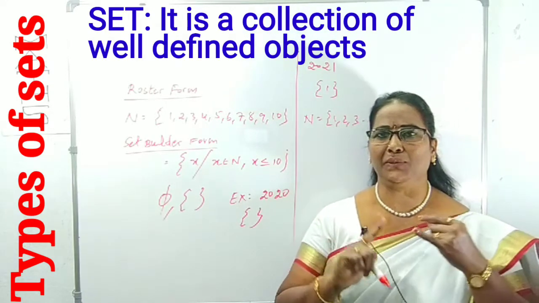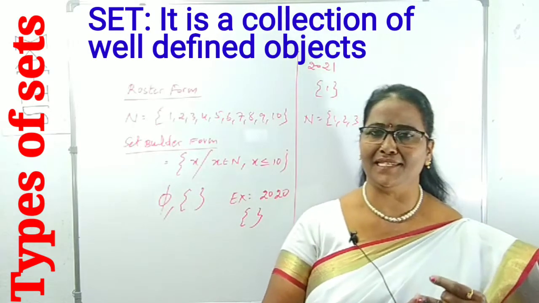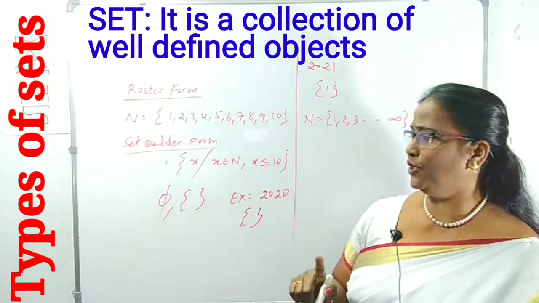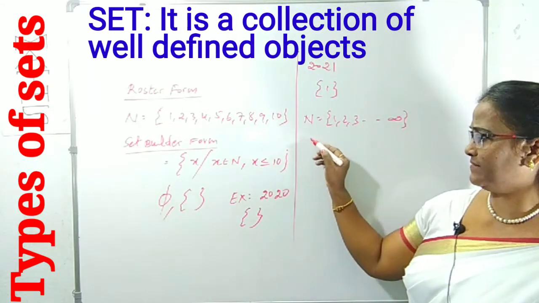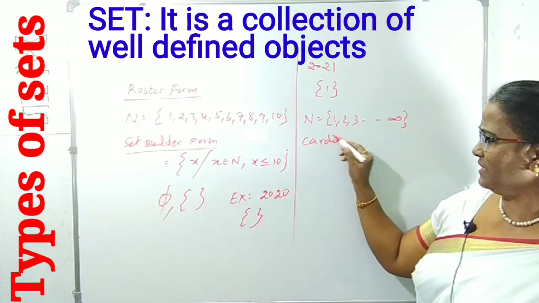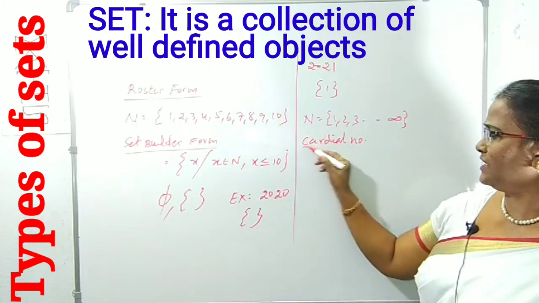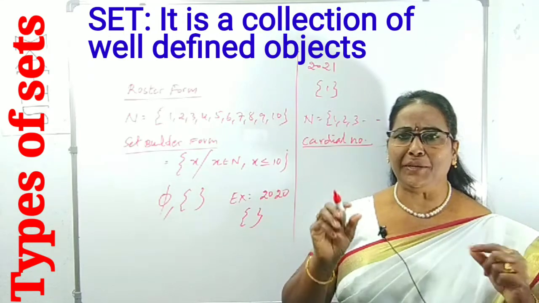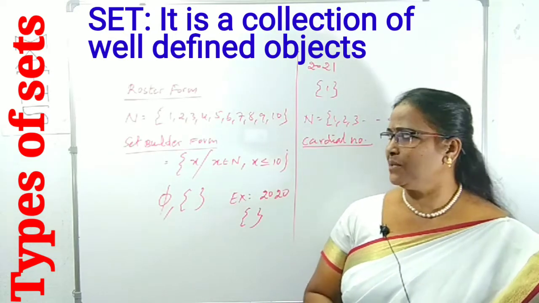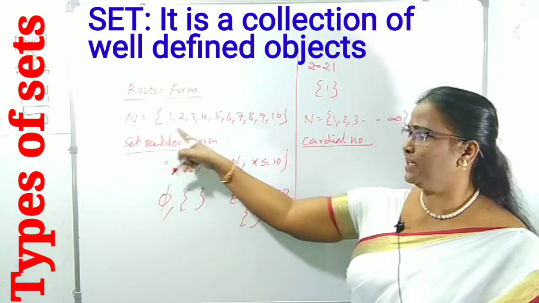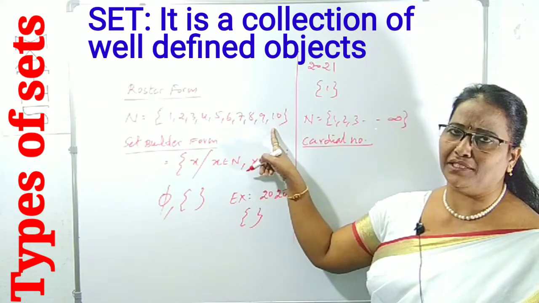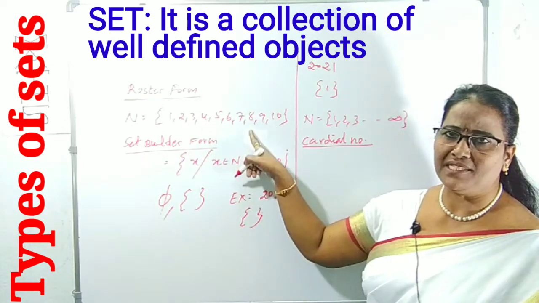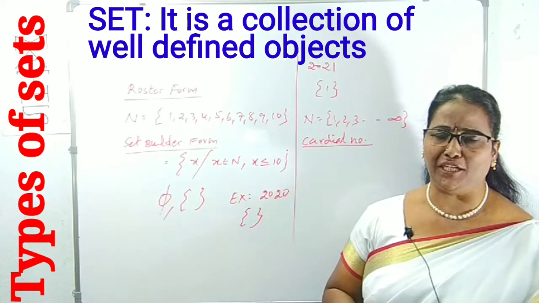Clear? I explained to you null set, singleton set, finite set, infinite set. And also you have to know what a cardinal number is. This is very, very important. A cardinal number means, in a finite set, how many elements are there, that number indicates the cardinal number. Suppose set N, in this example, how many elements are there? 10 elements. Therefore, the number of elements in this example is 10. That number indicates the cardinal number.